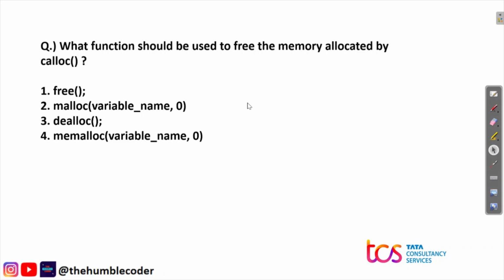So the next question is, what function should be used to free memory allocated by calloc? Okay, so calloc is a function which allocates the memory. Now we need to tell which is the function which is used to deallocate or free the memory. Now the options that we have are free with the parameter variable name, dealloc function, malloc, and memalloc with the parameters variable name and 0. So the correct answer for this question is option number 1, which is free. So free function is used to free the memory allocated by calloc function.